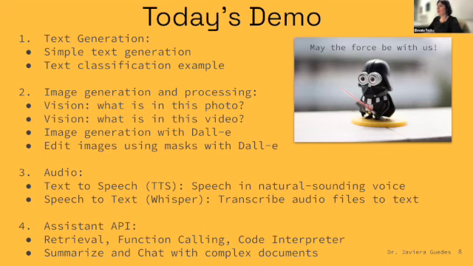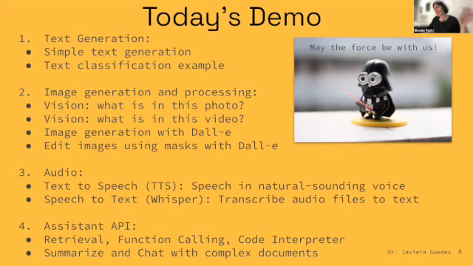This is a summary of what we will do today. We will do a simple text generation the way that you would do it in ChatGPT, just very simple, just to show you how the API works. We're going to use a text classification example where we're going to have JSON output to show you how that works. We're going to generate images, and we are going to use vision to say what is in this photo, what is in this video. We're going to generate images, and we're going to edit images as well. And we're going to create masks and do that with DALL-E.